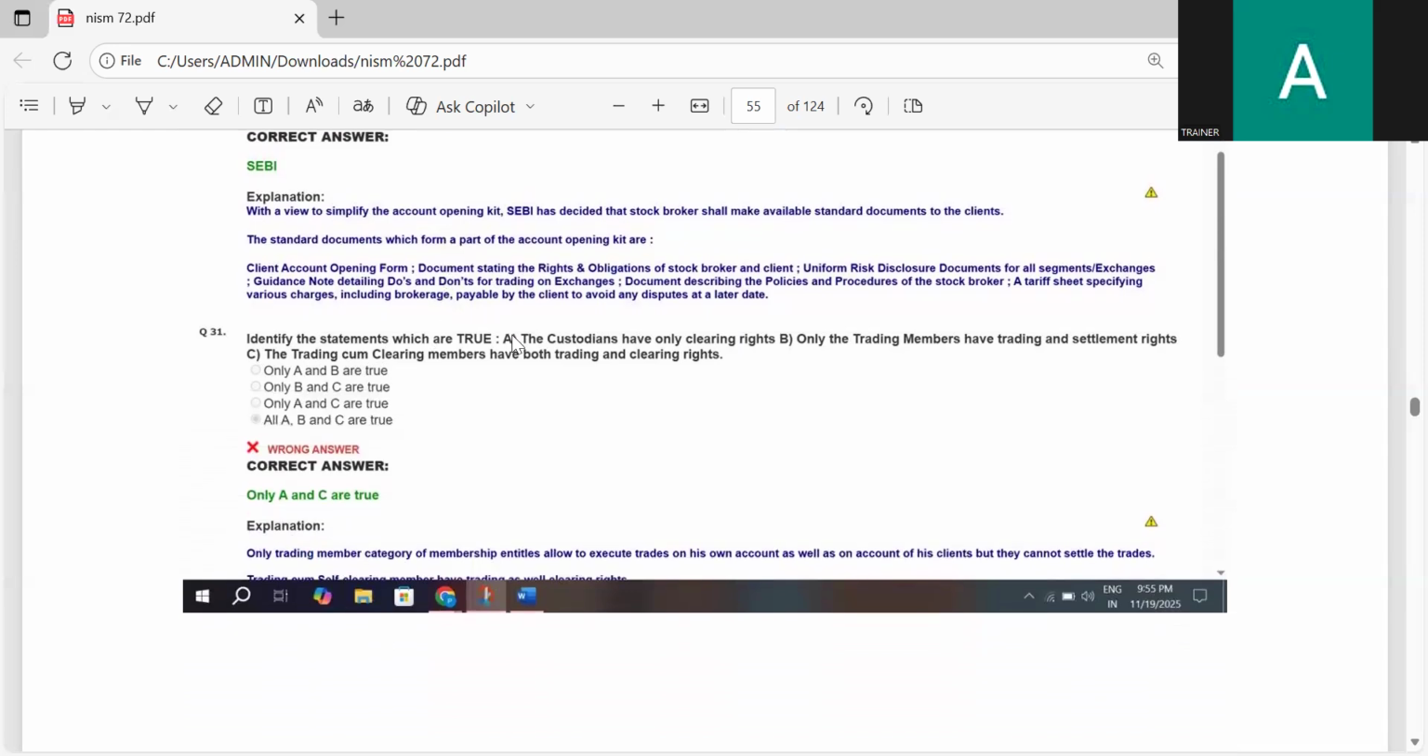Identify the statements which are true. A: The custodian has only clearing rights. B: Only the trading members have the trading and settlement rights. C: The trading and clearing members have both trading and clearing rights. The correct answer is A and C only.